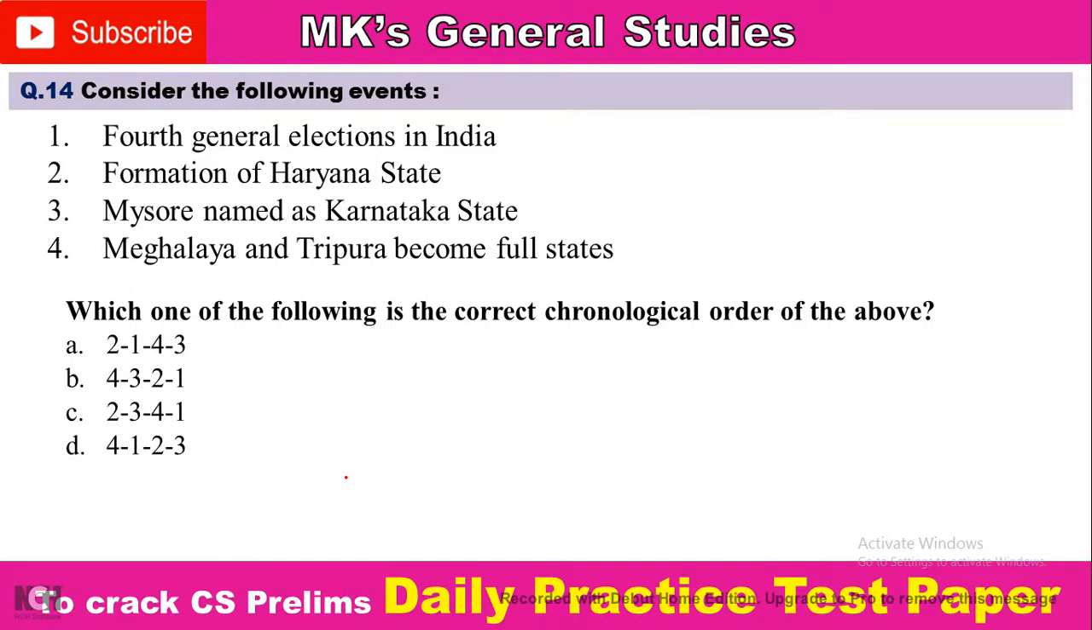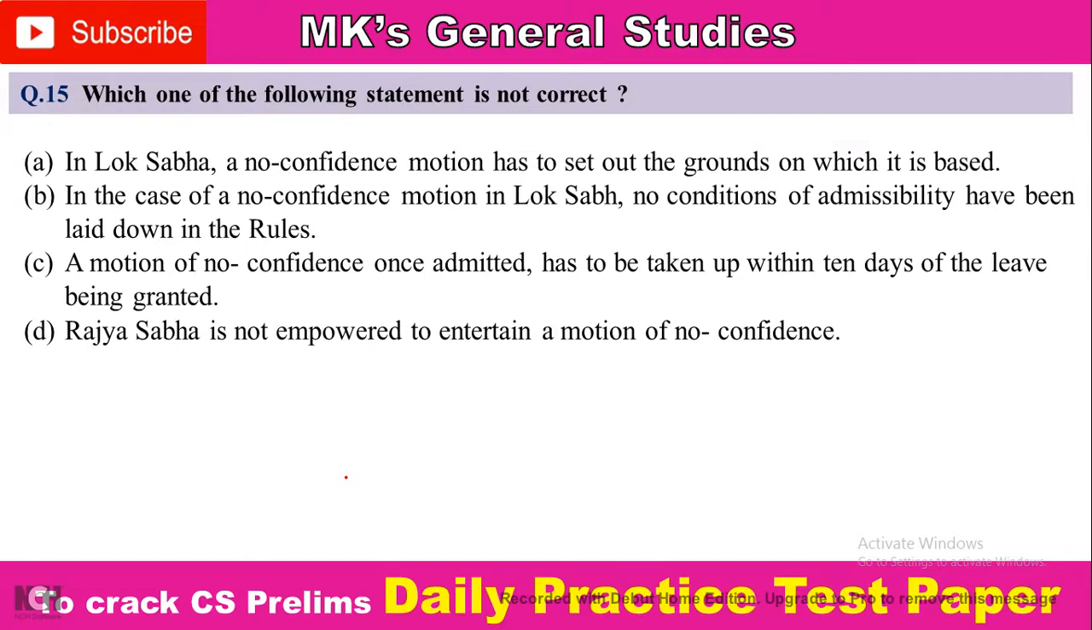Option A: 2, 1, 4, 3. Option B: 4, 3, 2, 1. Option C: 2, 3, 4, 1. Option D: 4, 1, 2, 3. So you have to set the chronological order of the above events given in statements, right? So comment your answer.